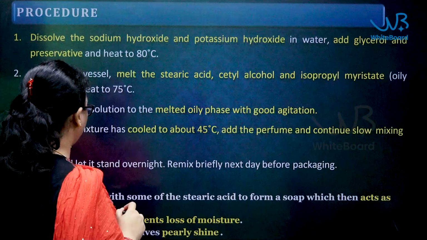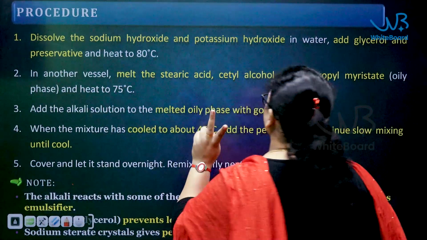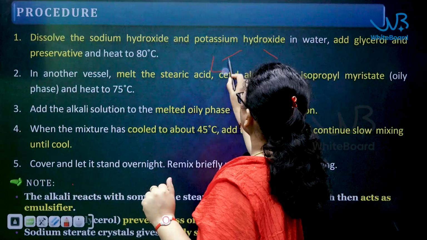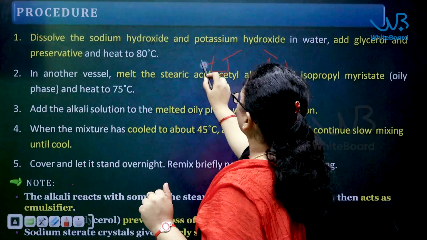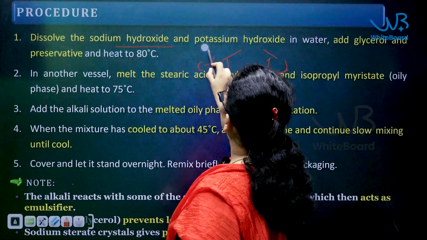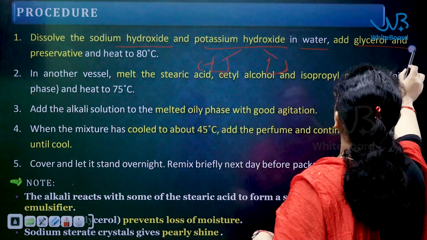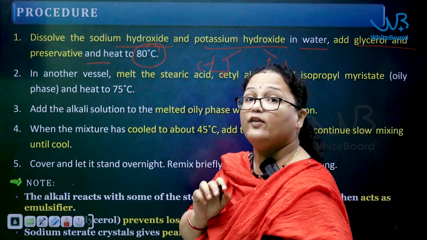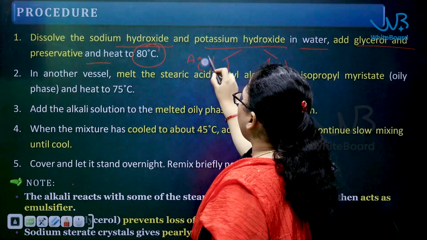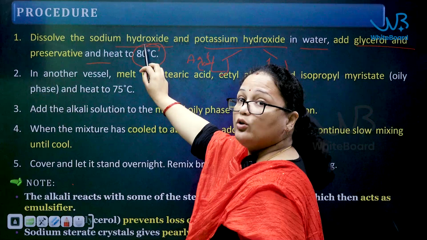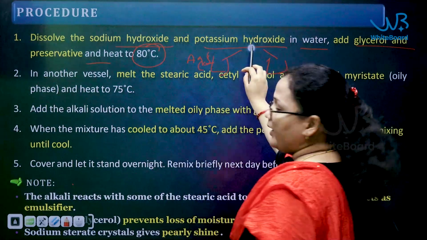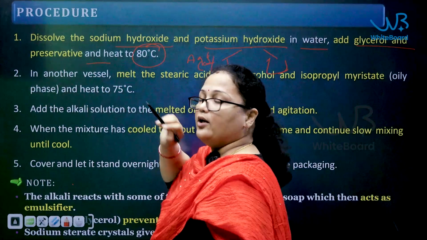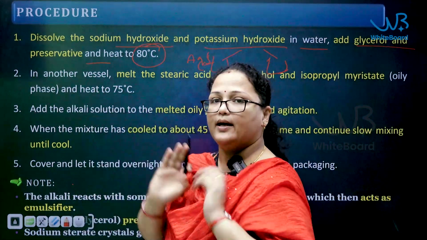Now, coming to the preparation, it involves a few steps. In one beaker, you add sodium hydroxide and potassium hydroxide in water, and you add glycerol and preservative, and heat to 80 degrees. This is the aqueous portion. Into the water, you add the sodium hydroxide and potassium hydroxide alkalis. Next, you add glycerol. Next, you add a preservative and heat to 80 degrees centigrade. You keep this beaker aside.